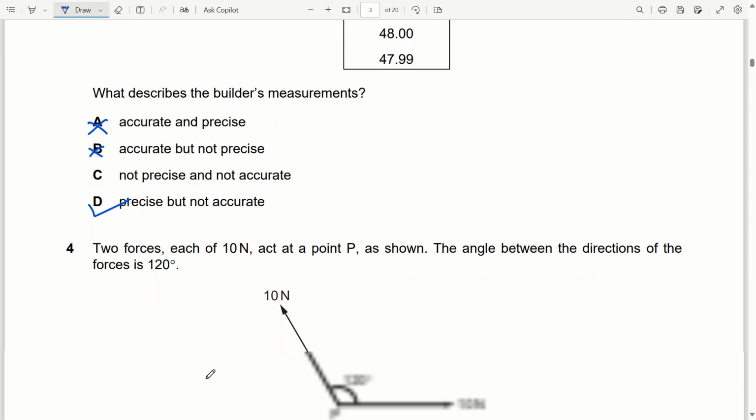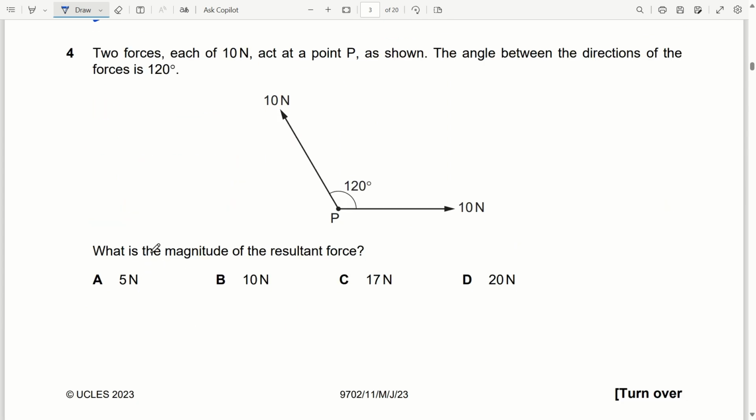Precise but not accurate. Fourth question, two forces each of 10 Newton act at point P. The angle between the direction of the forces is 120 degree. What is the magnitude of the resultant force? Now we know that resultant R is given as square root of A square plus B square plus 2AB cos theta, where theta is the angle between the two vectors and A and B are the magnitudes of the vectors.